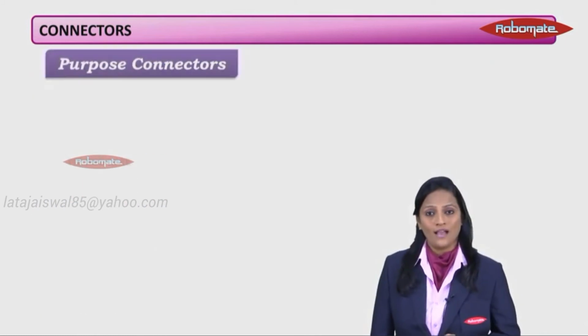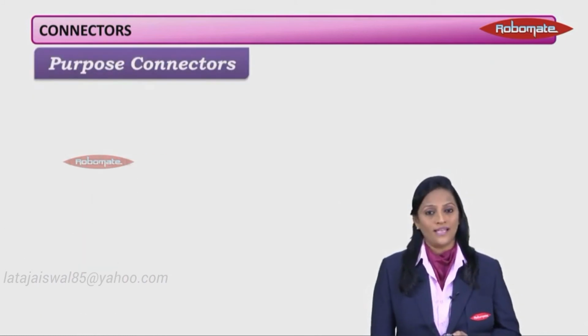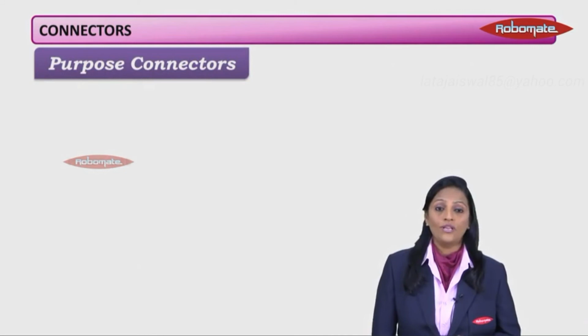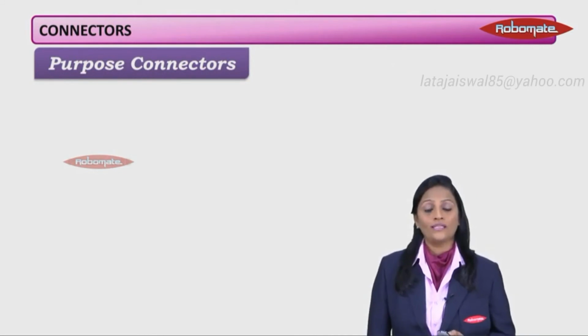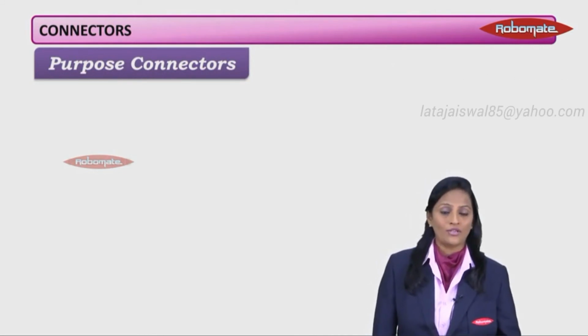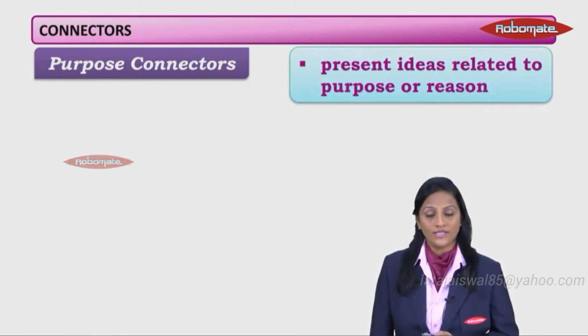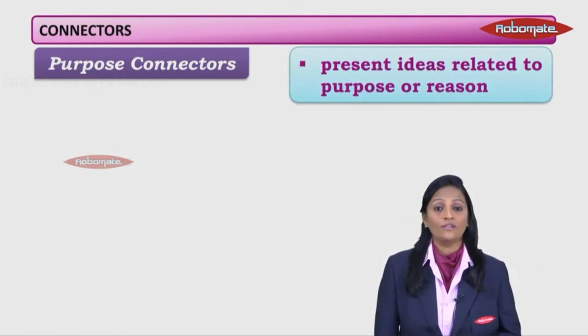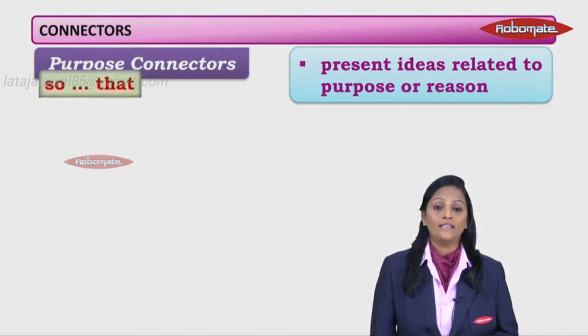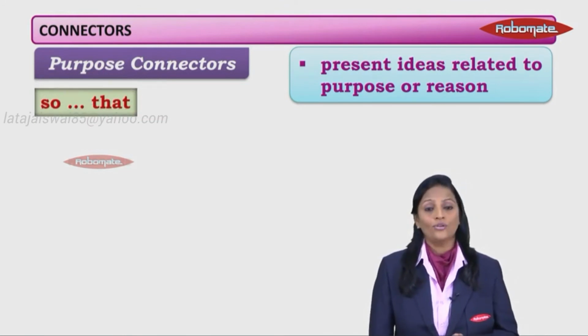And the next type would be purpose connectors. Purpose, reason. There is always a reason behind some action and that is shown with connectors which we call purpose connectors. They present ideas related to purpose or reason. And the examples are so ... that.